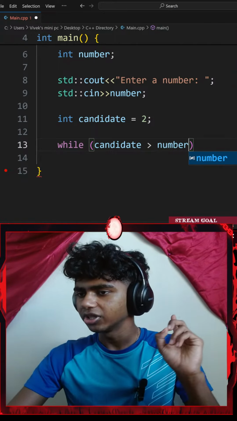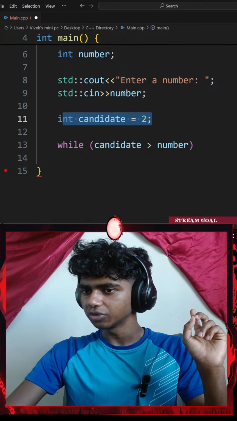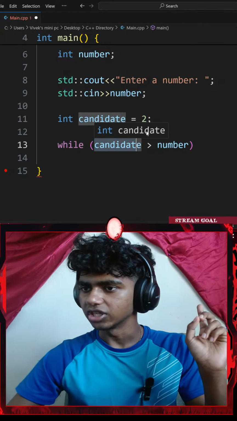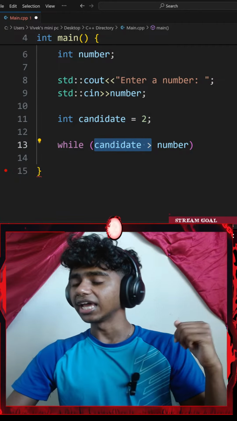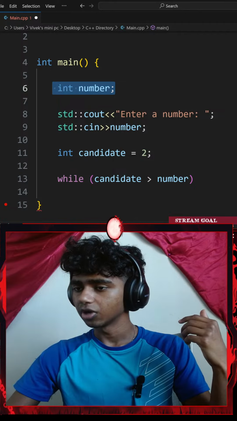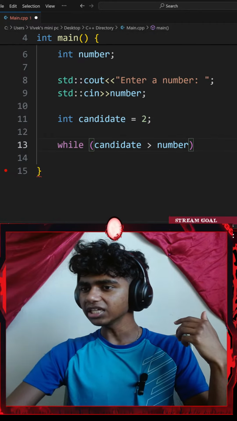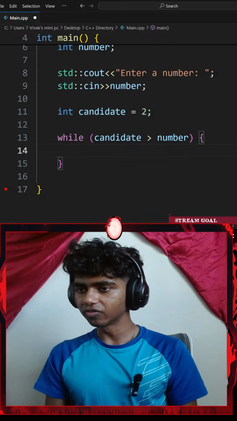Now let me think about the condition that I just wrote. While my candidate, I am counting this, so this is going to be my initial number. This is going to be the number that's displayed on my terminal, while that number is greater than my number variable. Because anything less than 2, I don't think it's a prime number. Fact check me, guys. I'll go with a pair of curly braces.